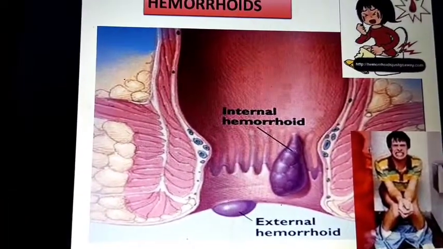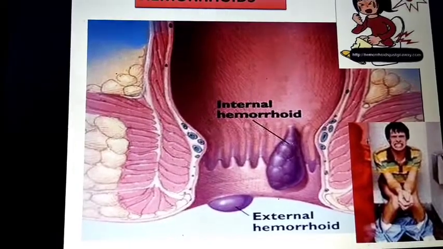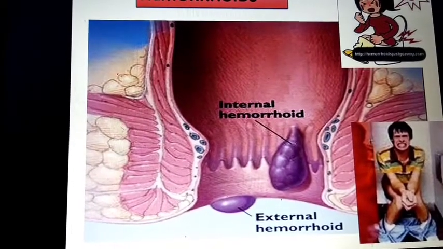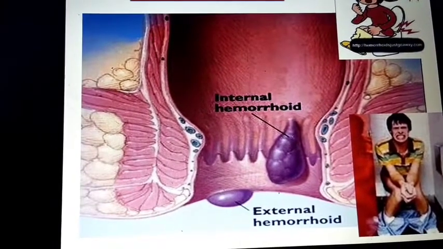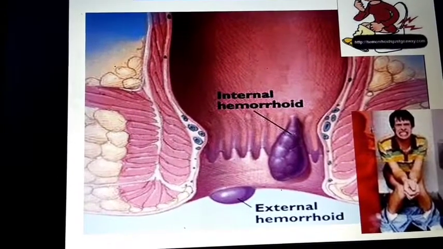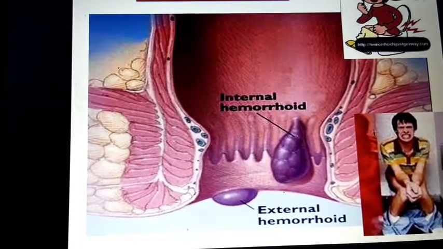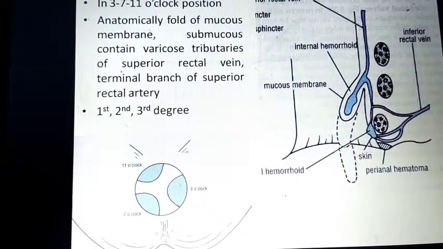In that, internal hemorrhoids. Internal hemorrhoids are mainly present on the upper part of the anal canal. Okay, external hemorrhoids are present in the middle and lower part of the anal canal. Internal hemorrhoids are non-painful, external hemorrhoids are painful because of the somatic nerve supply.